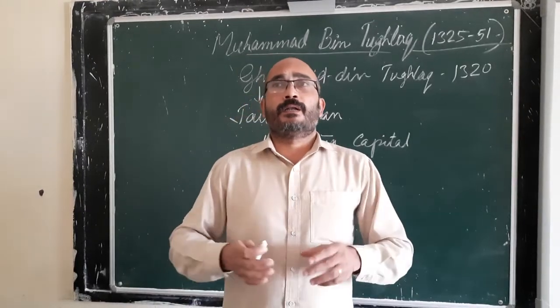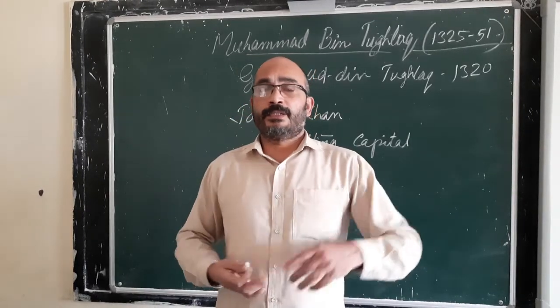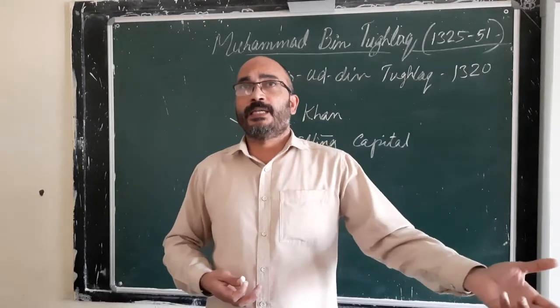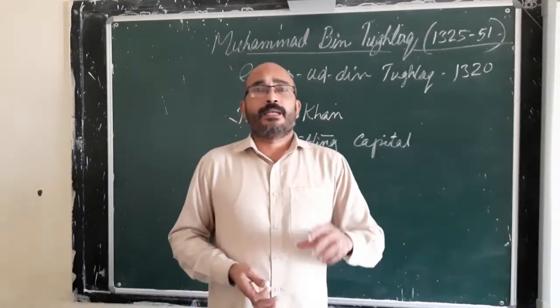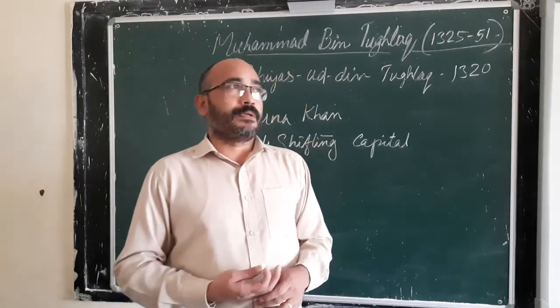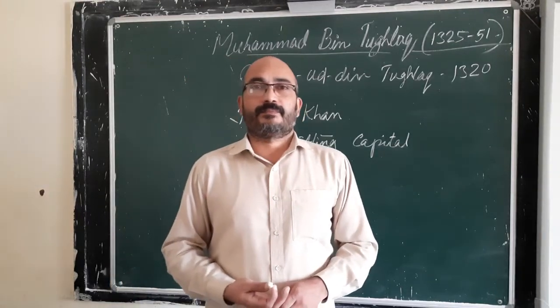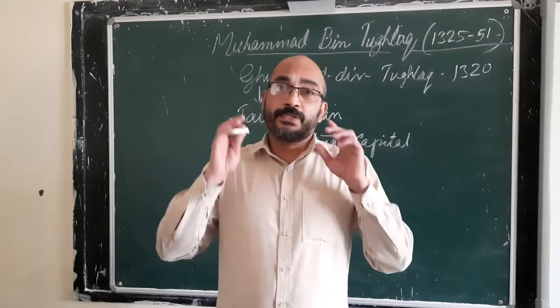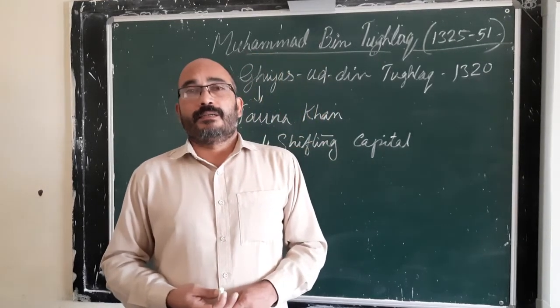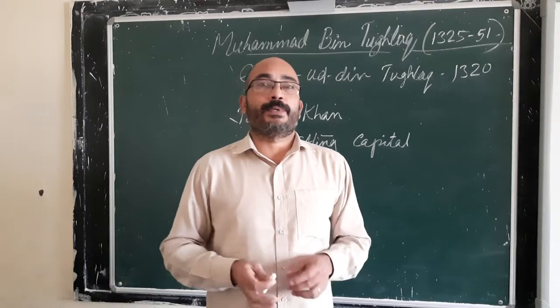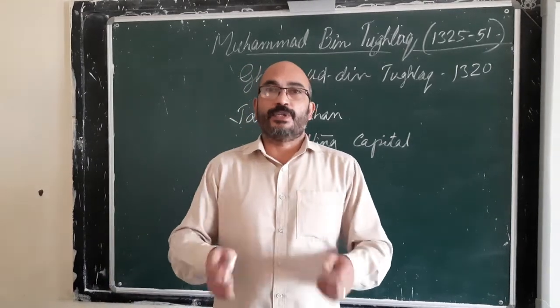Much loss was there in the two journeys from Delhi to Devagiri and from Devagiri to Delhi. So ultimately, this shifting of capital proved to be a disaster that led to much economic loss to the Sultan, and thus it proved that the shifting of capital was a foolishness.